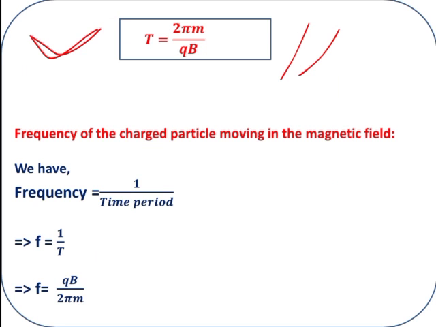Similarly, the frequency of a charged particle moving in the magnetic field. We have frequency is equal to 1 by time period. f is equal to 1 by T. Just now we derived T. Substitute the value of T here, qB divided by 2 pi m, because the reciprocal ratio we are considering for frequency. f is equal to qB by 2 pi m. This is the expression for the frequency.